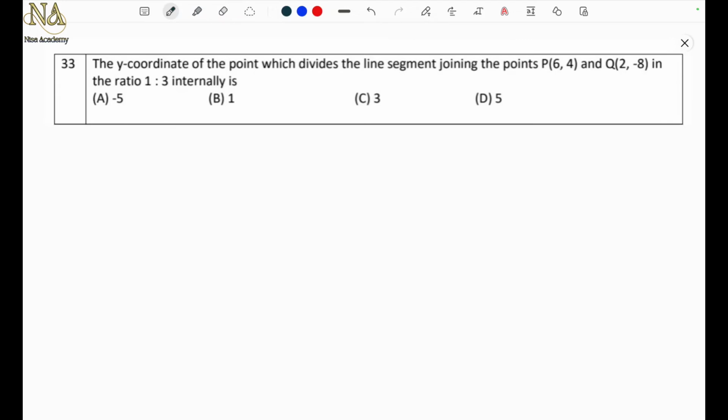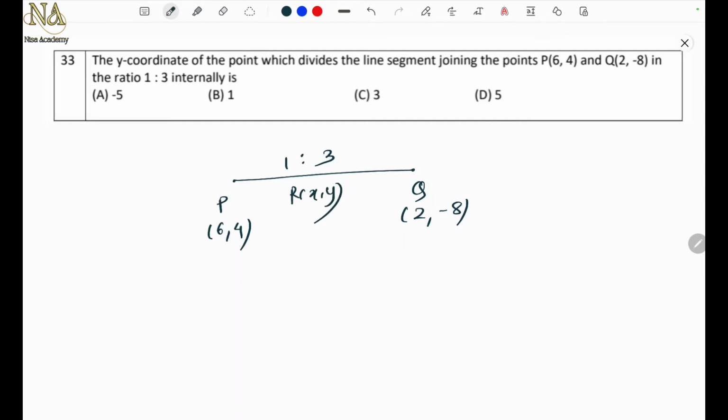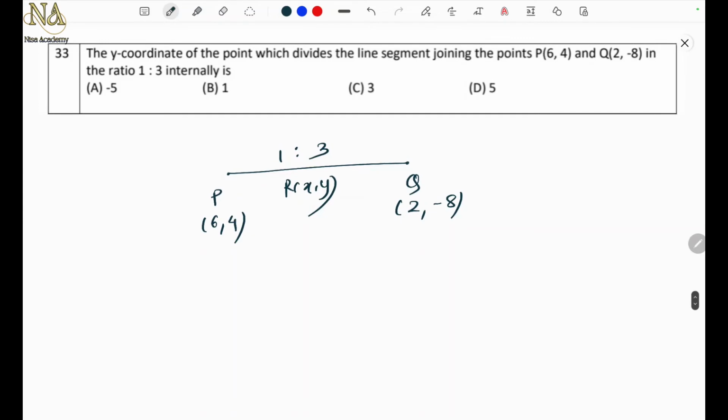Question number 33. The y coordinate of the point which divides the line segment joining the points P(6, 4) and Q(2, minus 8) in the ratio 1:3 internally is. So this is the line segment PQ, with P(6, 4) and Q(2, minus 8), which is divided in the ratio 1:3. We are supposed to find the point, let's say R(x, y), but we are only supposed to find the y coordinate.